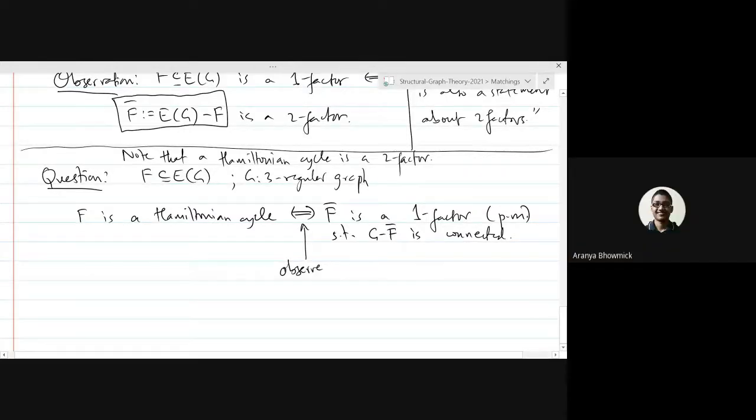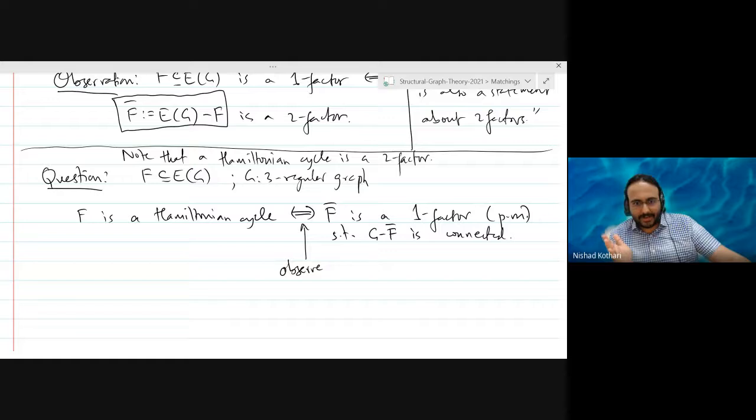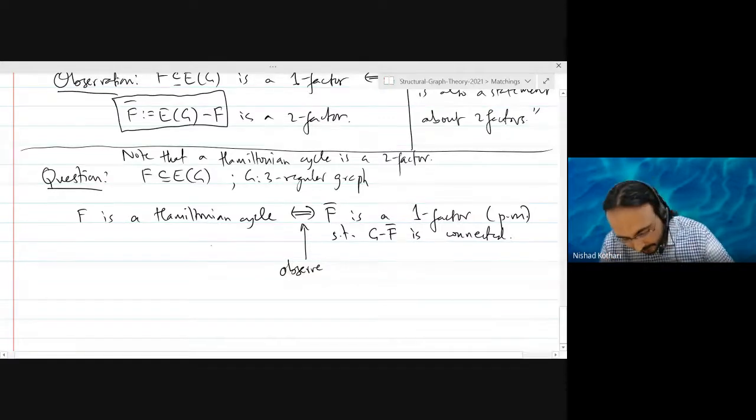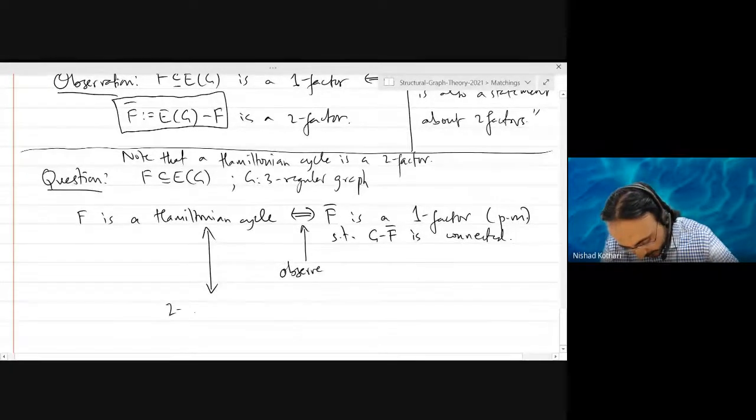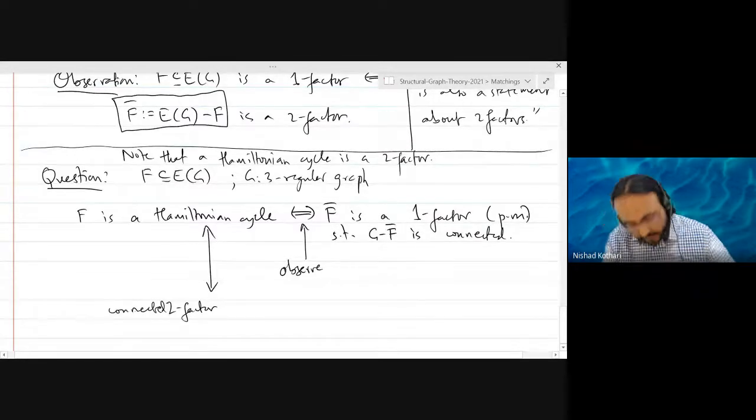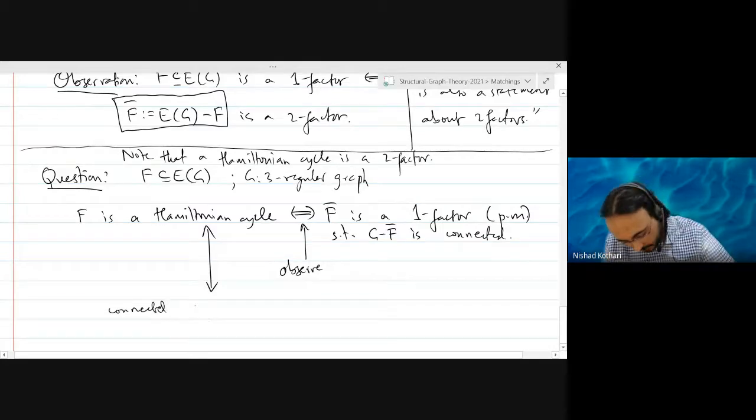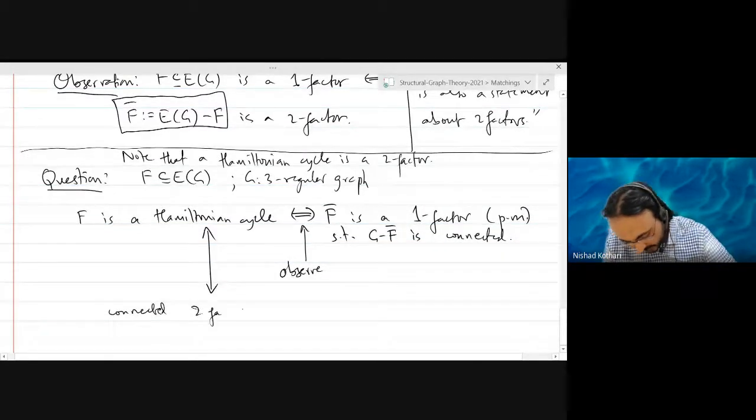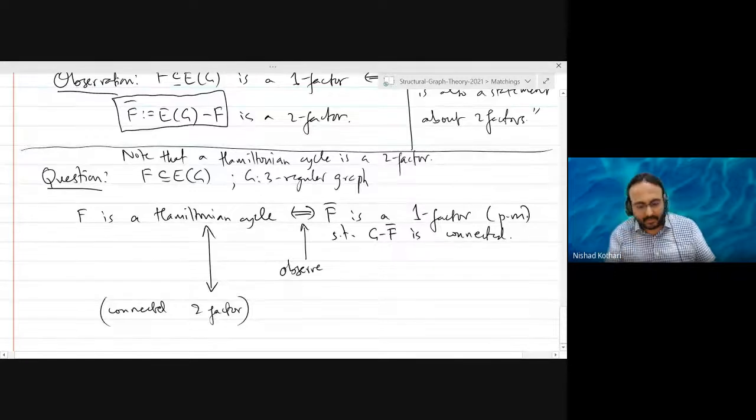Yes, sir, it is true, because G minus F bar will be the Hamiltonian cycle. Exactly. If a two factor is connected, it has to be a Hamiltonian cycle. In other words, this is actually a definition of a Hamiltonian cycle. A Hamiltonian cycle is simply a connected two factor. That is just a definition of a Hamiltonian cycle.